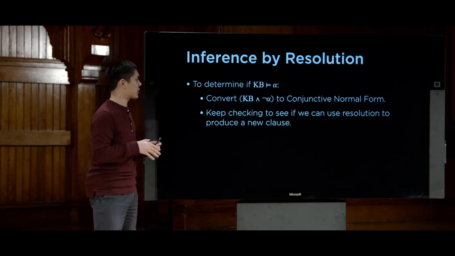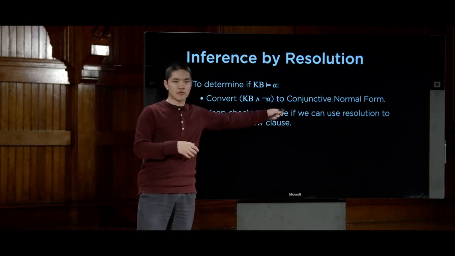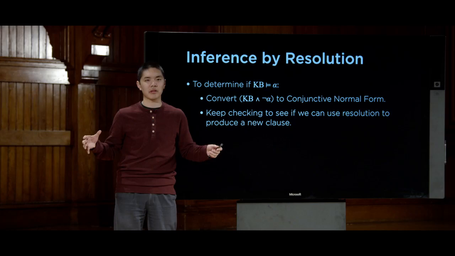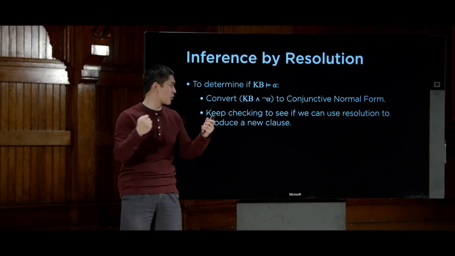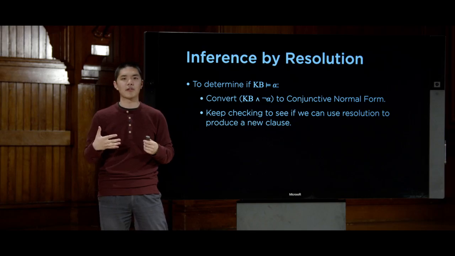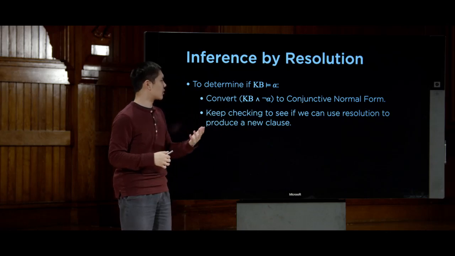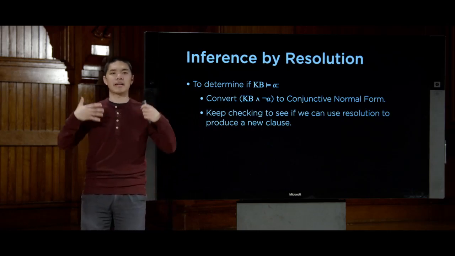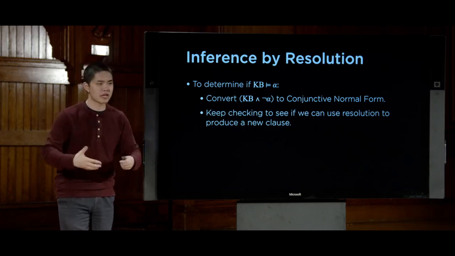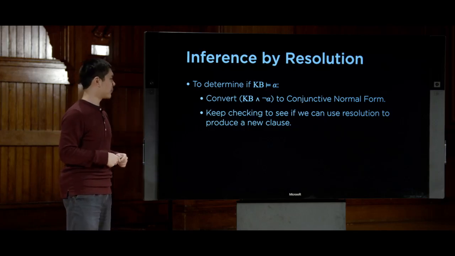If ever I have that situation where, once I convert to conjunctive normal form and I have a whole bunch of clauses, I see two clauses that I can resolve to produce a new clause, then I'll do so. This process occurs in a loop. I'm going to keep checking to see if I can use resolution to produce a new clause and keep using those new clauses to try to generate more new clauses after that.